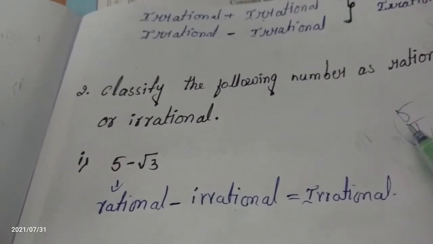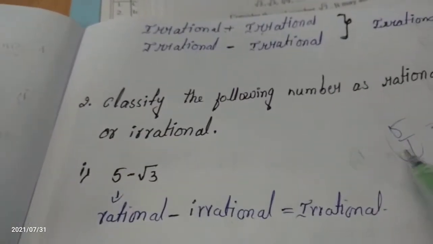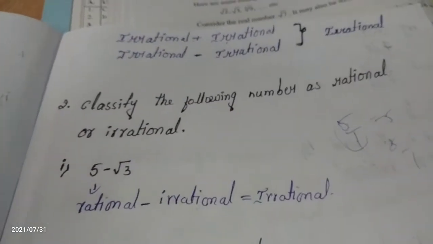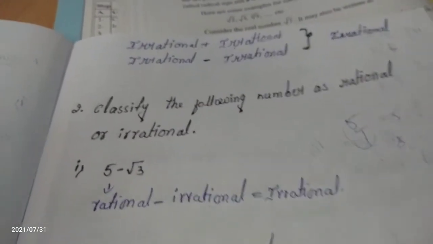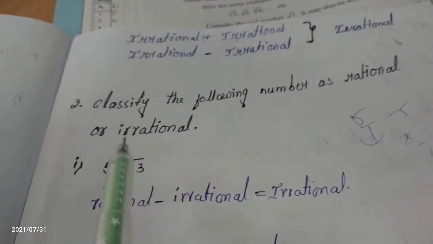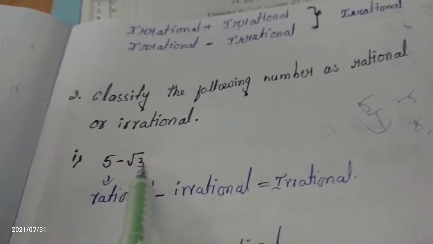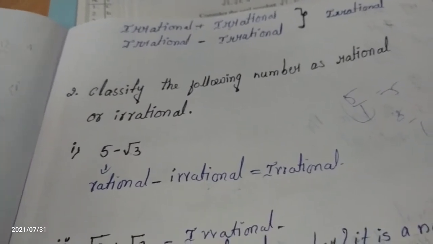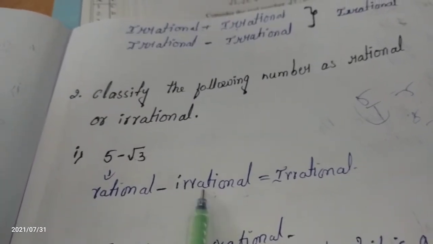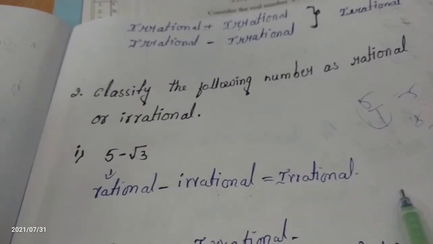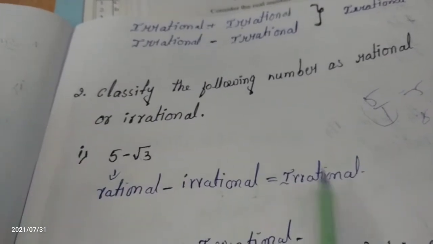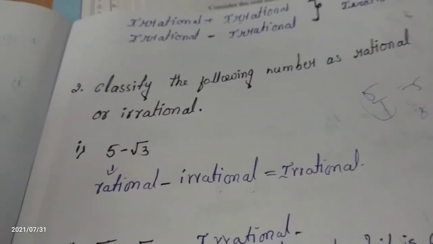When the denominator is 1, the value is 5 only, so it can be written in p by q form. Root 3 is not a perfect square, that's why it is an irrational number. According to this note point, rational minus irrational is irrational only. So we classify the first question as irrational. This whole value becomes irrational.